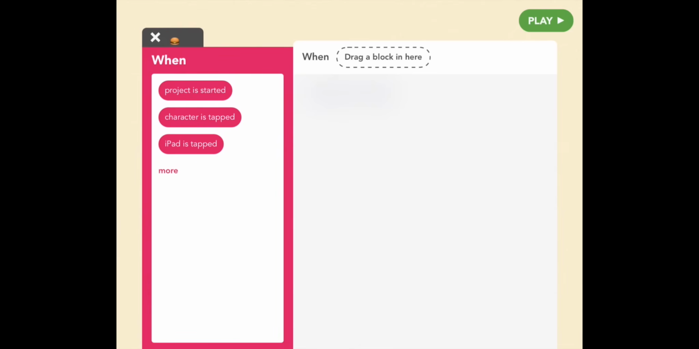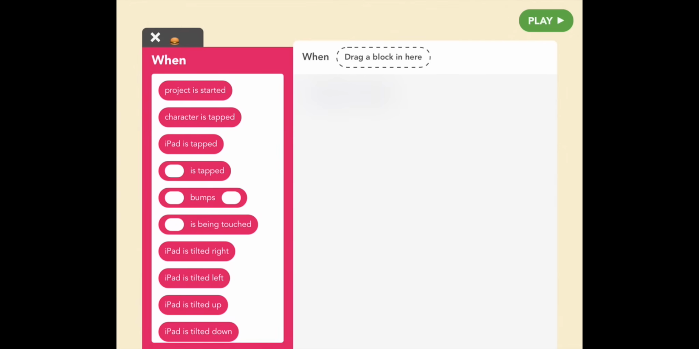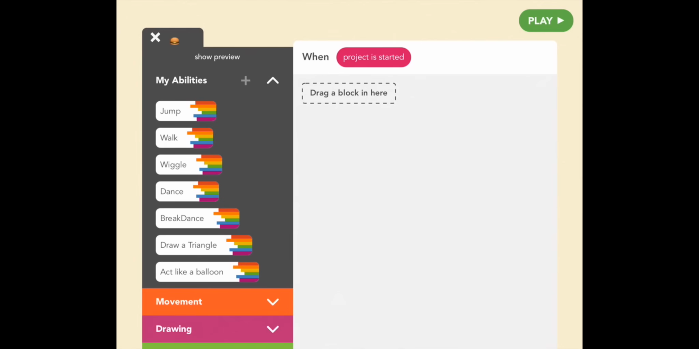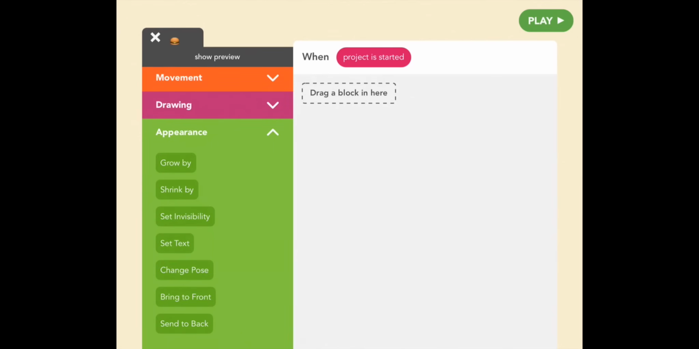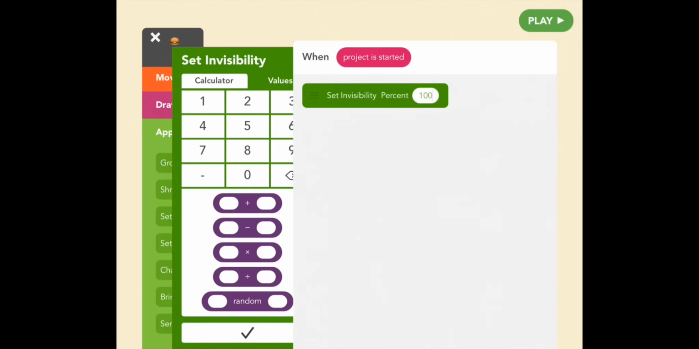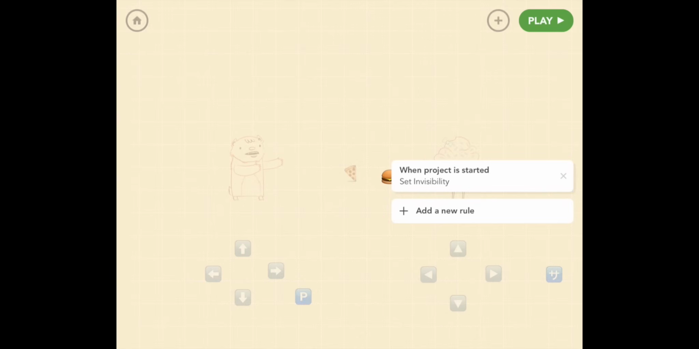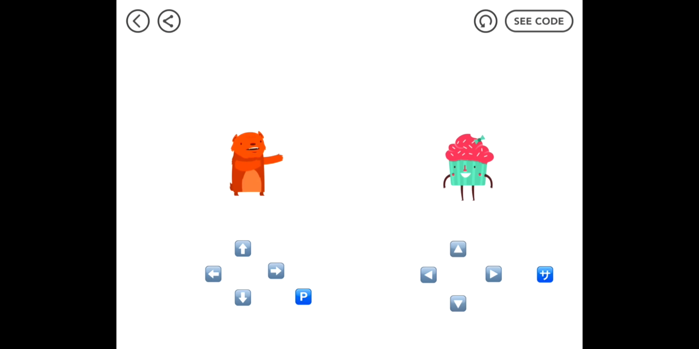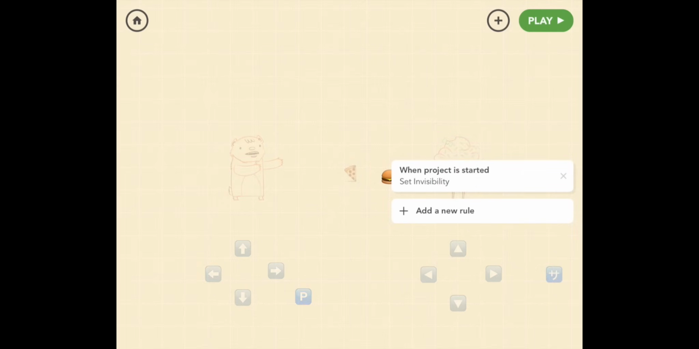So add a new rule, and just when project is started, set invisible. So appearances, set invisibility to 100. Perfect. Okay, let's see what that looks like. Play. And great, there's nothing there at the moment. Great, so let's go back to editor, and now we need to give hamburger more rules.